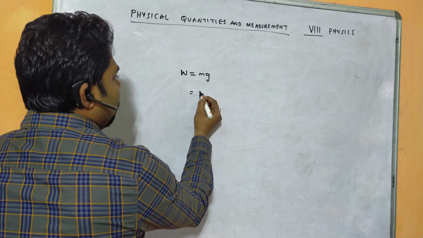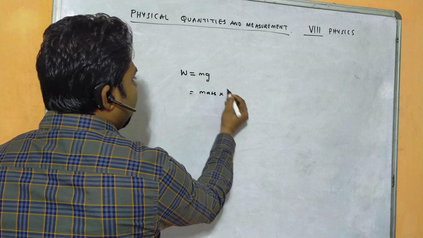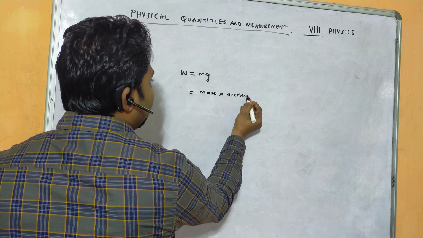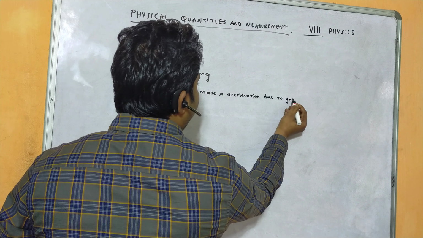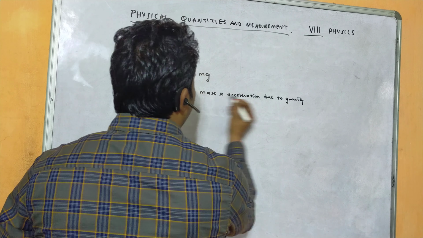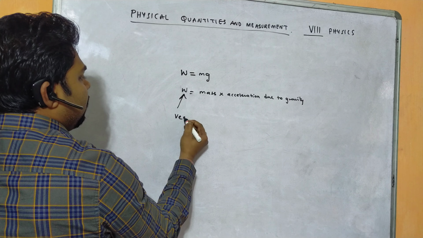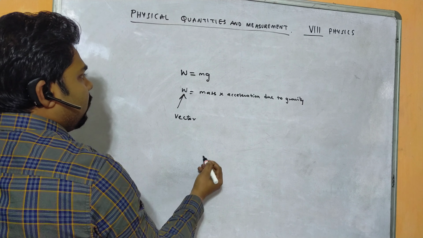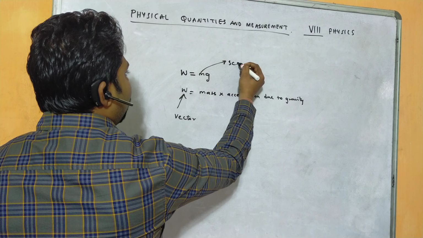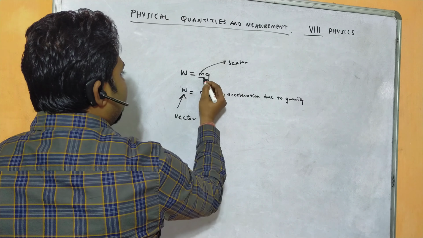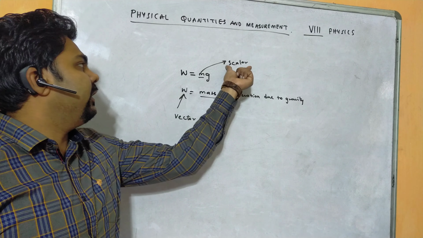So the multiplication of mass and acceleration due to gravity is weight, which is a vector quantity. This weight is considered a vector quantity, and mass is considered a scalar quantity, because it does not depend upon direction.